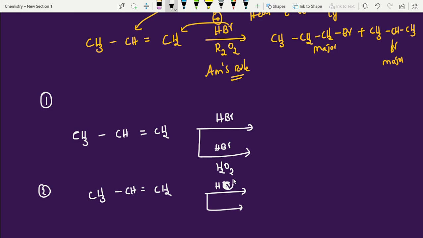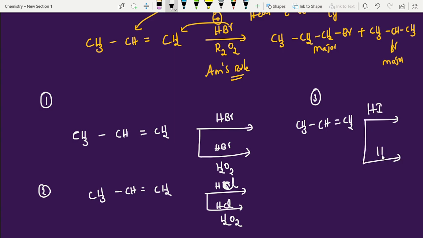HCl. And what about this one? I am writing here HCl and H2O2. So I'll get 2 products here. And one more question: CH3, CH double bond, CH2. So what is this? HI and H2O2. Yes, try. How many products are possible? Once you understand this one, in the coming video I will explain rearrangement.